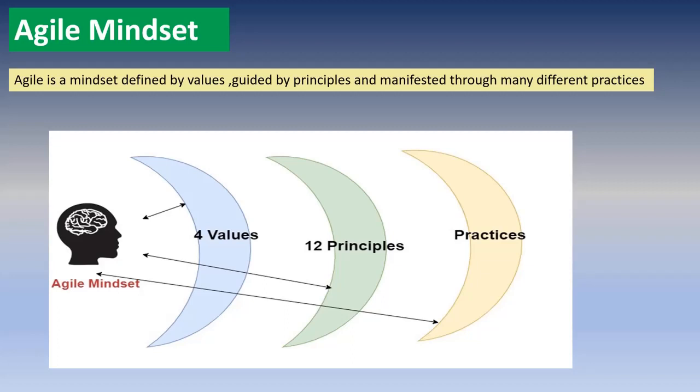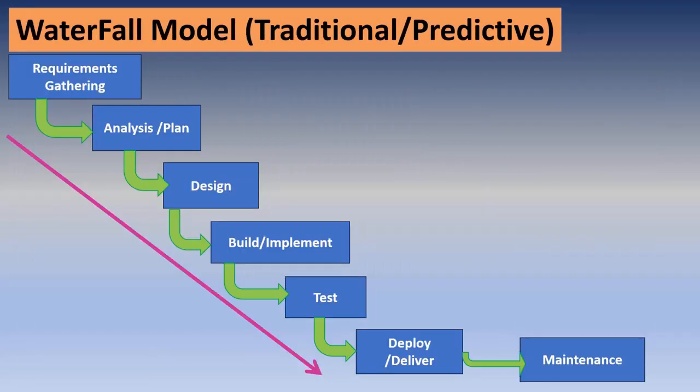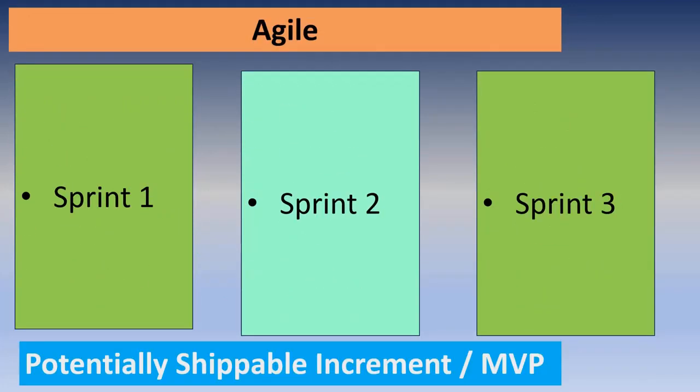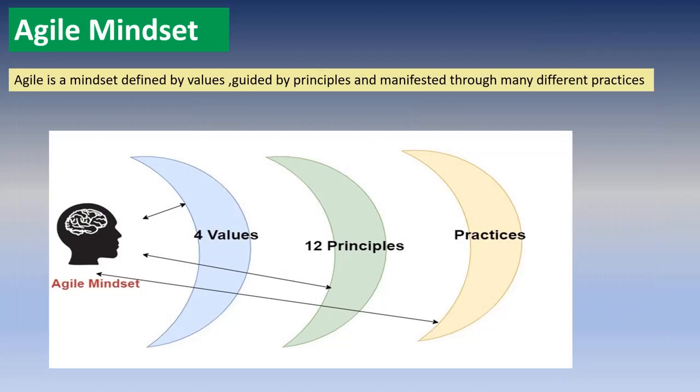Agile is a methodology, or a model, while we are developing and delivering the project. It is one of the life cycle models, or a combination of these two life cycle models.